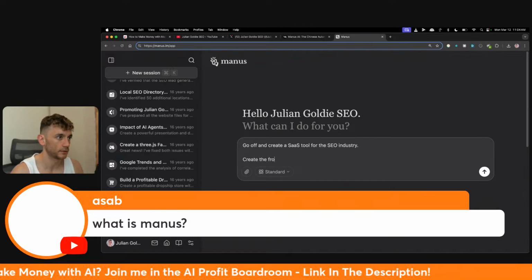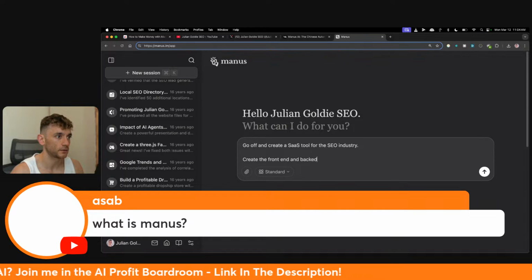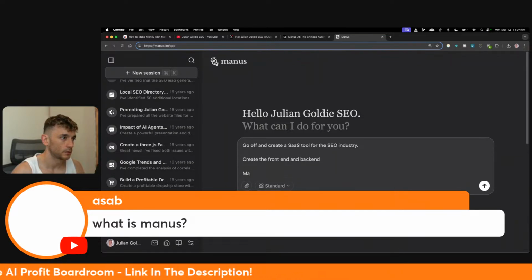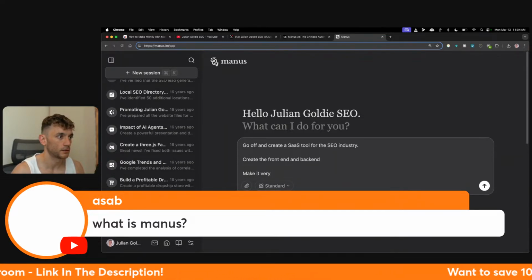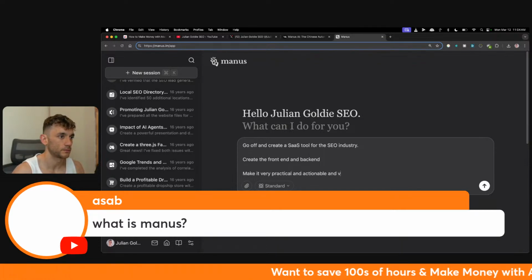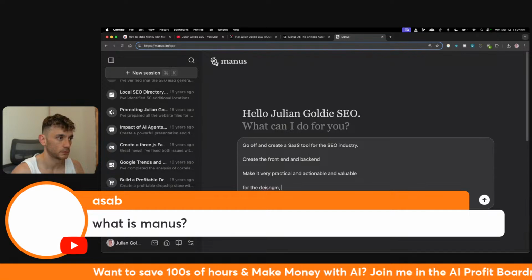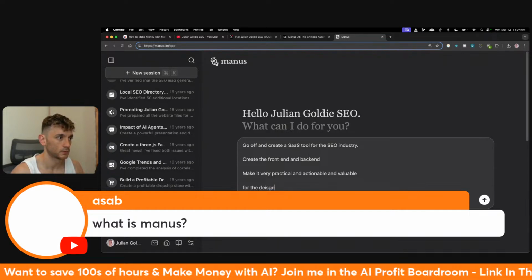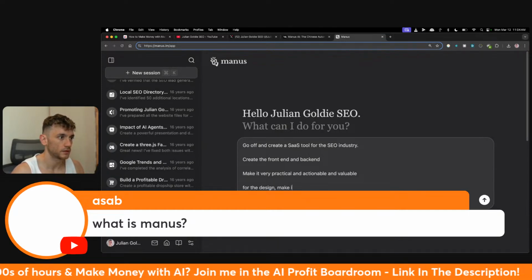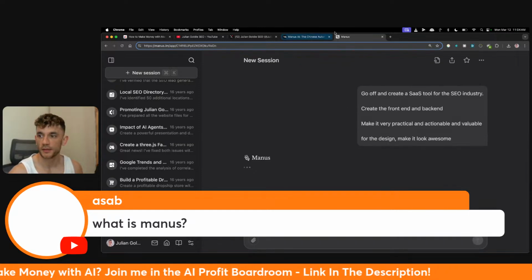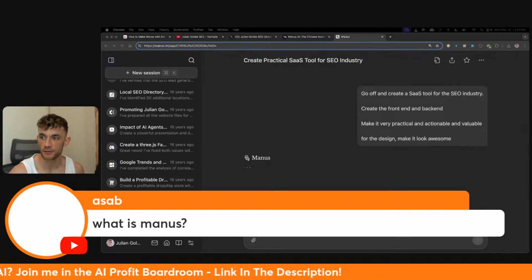Create the front end and back end. Make it very practical and actionable and valuable, right? And then for the design, make it look awesome. And then we'll just go off and start doing this magic, right?